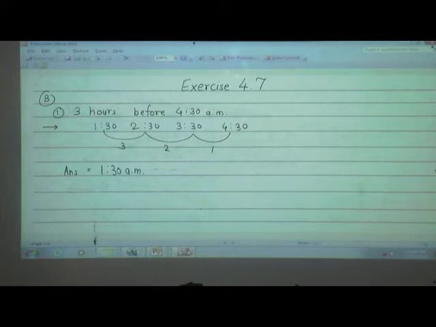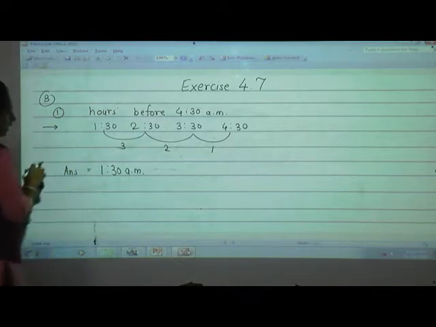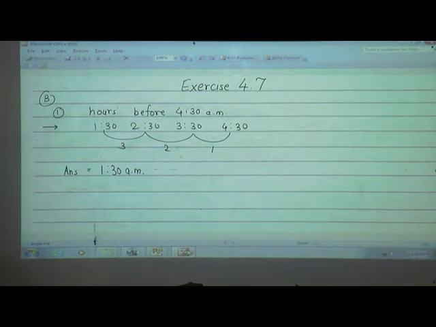The next example I will solve for you. Now the same, I will go with the third one. 8 hours 20 minutes before 6:10 p.m. is what they had given.